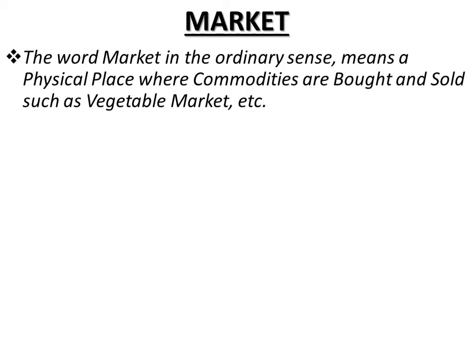Wherever this is happening, that entire phenomenon is known as market. In economics, a market means a system or a setup in which the buyers and sellers of a commodity are able to interact and communicate.